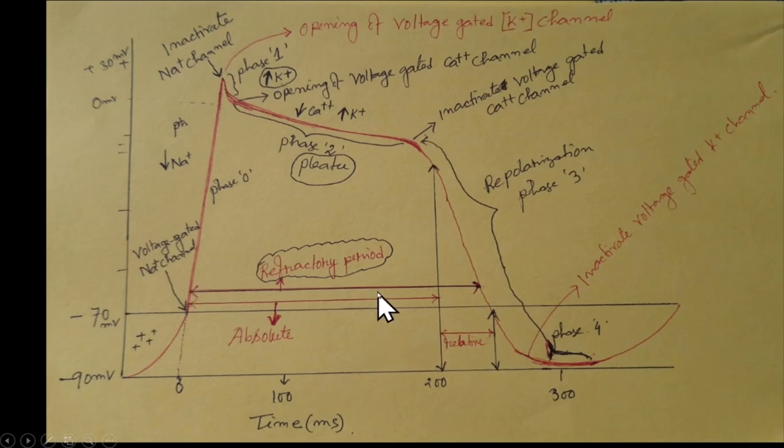So the refractory period is around 250 milliseconds, around 250 to 300 milliseconds. So this is about the absolute and relative refractory period. Thank you.